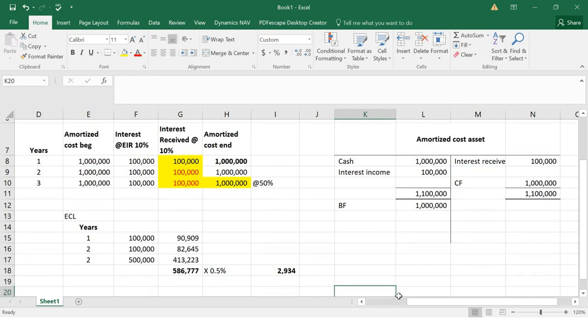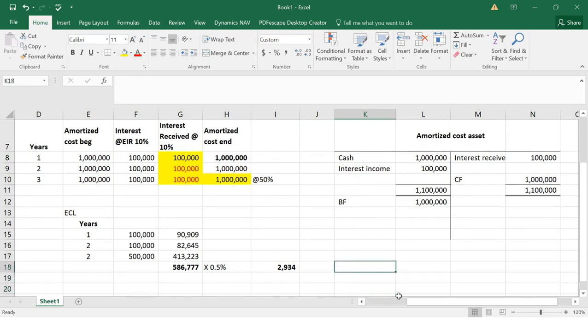We debit the P&L this amount because impairment is an expense now. We debit 2,934 as expense to the P&L. We can credit this amortized cost asset account if we want 2,934.